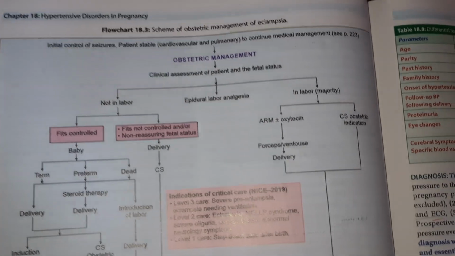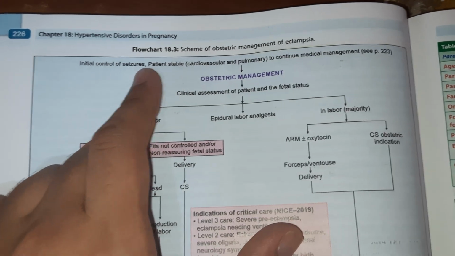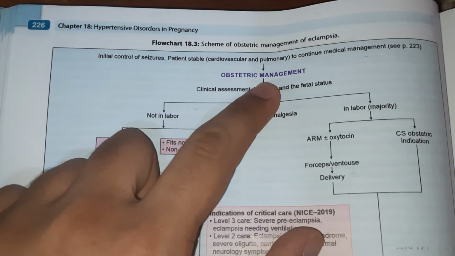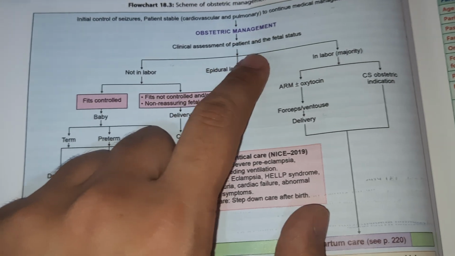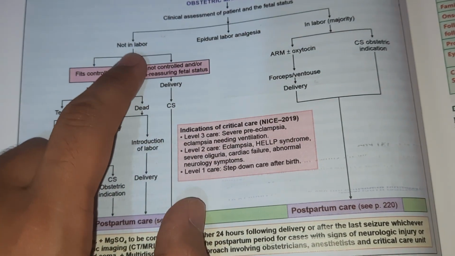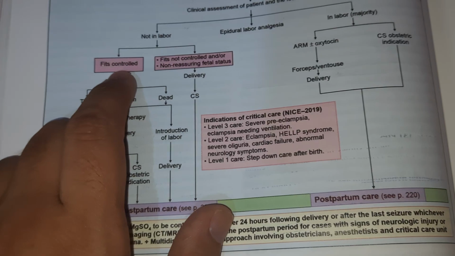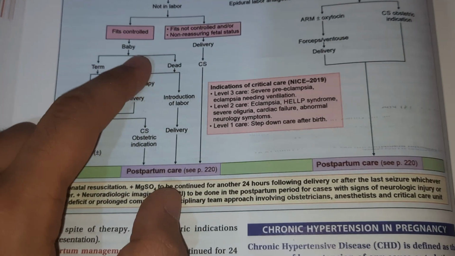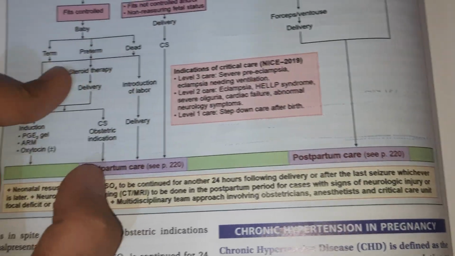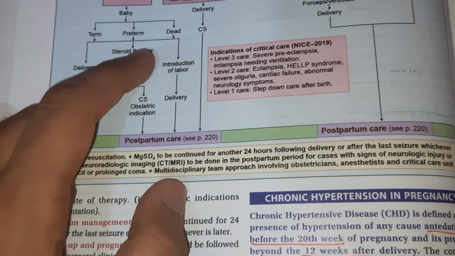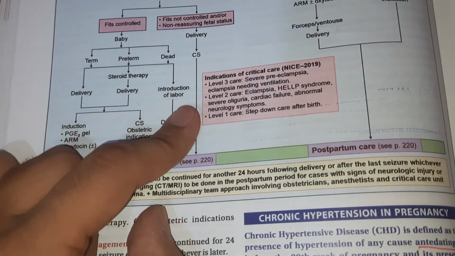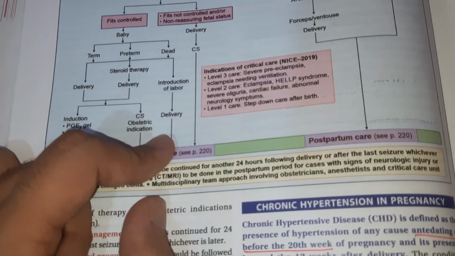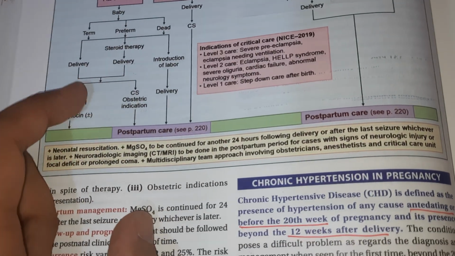Talking about obstetric management, this flowchart shows the obstetric management of preeclampsia. After initial control of seizure, if the patient is stable cardiovascularly and pulmonary-wise, continue medical management. Obstetric management should be done with clinical assessment of patient and fetal status. If the patient is not in labor and it is controlled, then we have to deliver the baby. If the baby is term, we deliver. If it is preterm, we give steroids and then deliver. If the baby is dead, we induce labor and deliver. In any way, we have to do delivery.